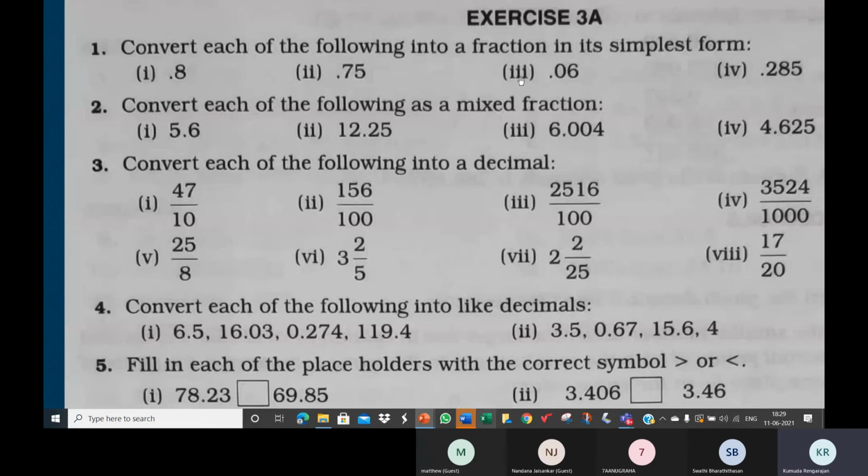You can simplify it, but what's the fraction for the third one? 6 by 100, because after the decimal point there are 2 digits. And this one? 285 by 1000. Okay.